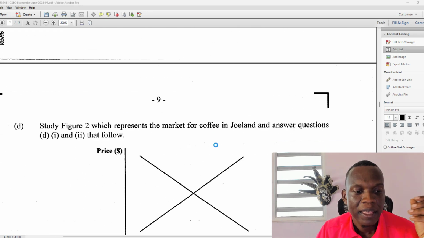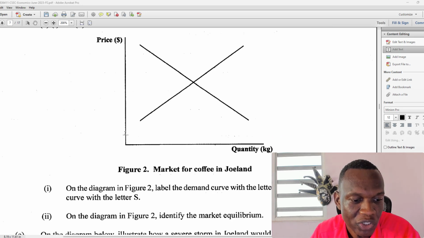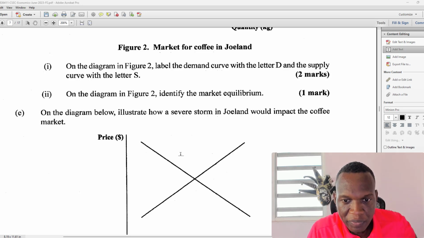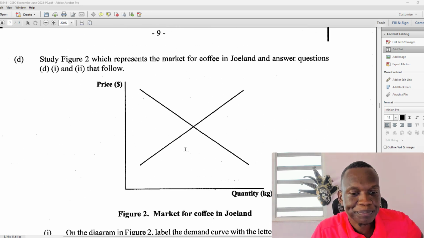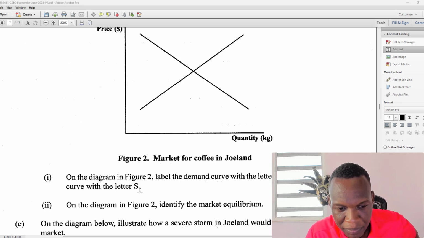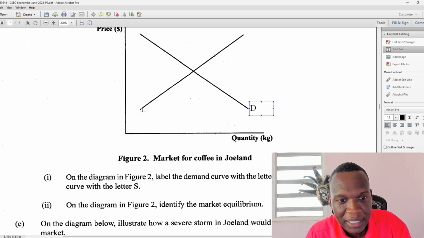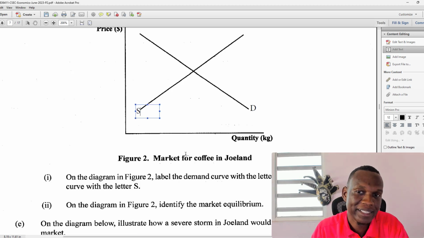D, study figure 2, which represents the market for coffee in Joland, and answer the questions D, 1 and 2. So we have them here. And then E, look at the diagram. How a severe storm in Joland would impact the coffee market. So we have to make the changes here. All right, so let's go. On the diagram, figure 2, label the demand curve, letter D, and the supply curve S. Straightforward, right? That's the demand curve here. That's the supply curve here, right? Straightforward enough. 2 marks, easy, just like that.